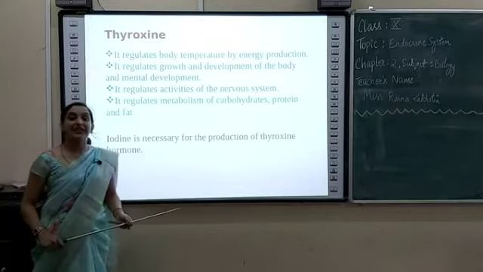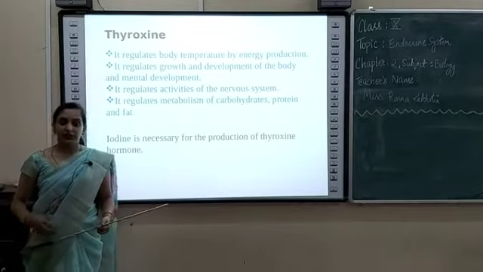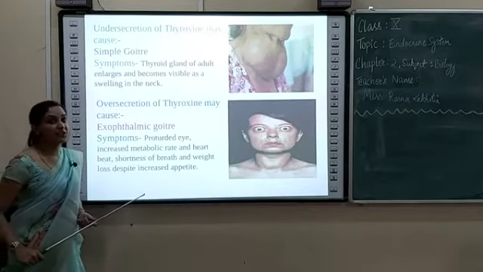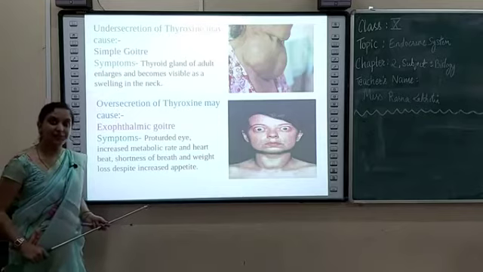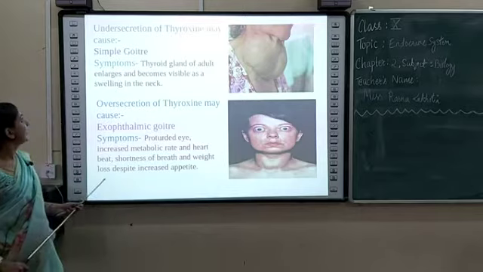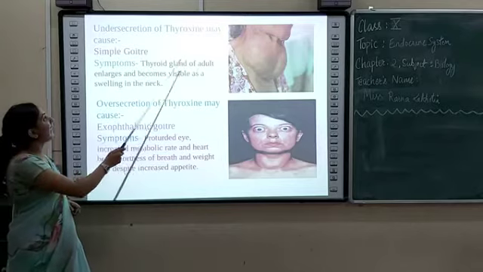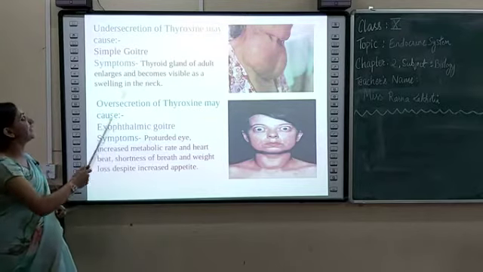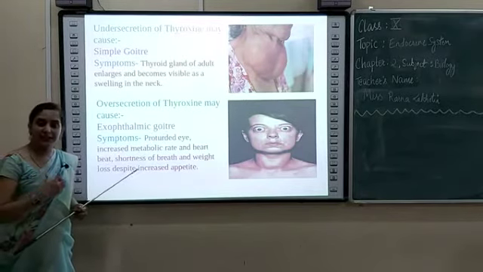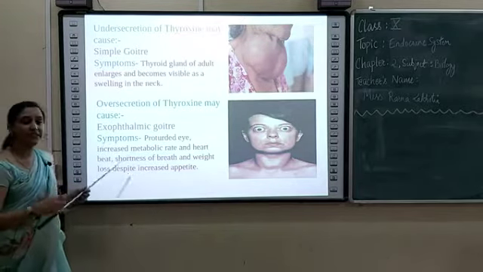Iodine is necessary for the production of thyroxine hormone. So if you take in less iodine in your diet, what happens? There will be less secretion of thyroxine. If there is less secretion of thyroxine in our body, it leads to some diseases or disorders. It leads to simple goiter. In simple goiter, the thyroid gland of an adult enlarges and becomes visible as a swelling in the neck. You can see in the picture that the thyroid gland enlarges and becomes a swelling below the neck.